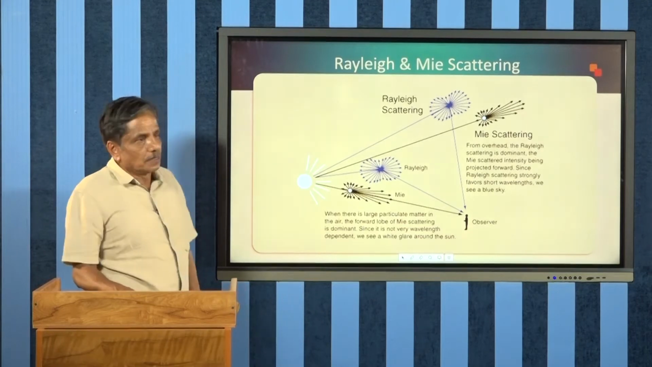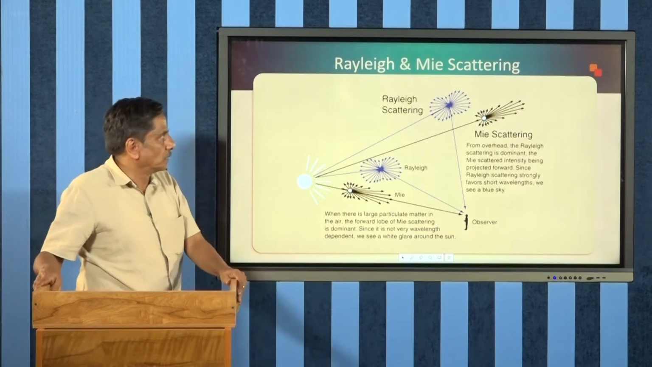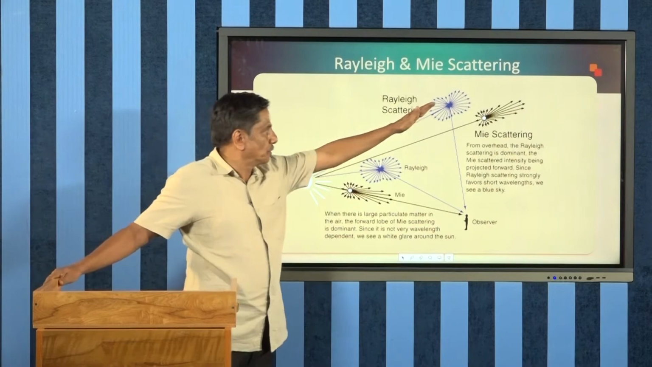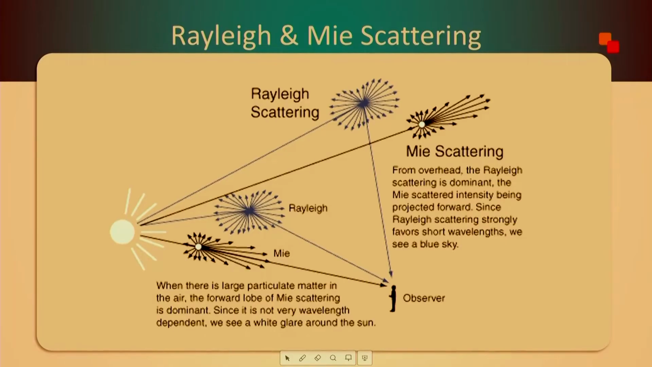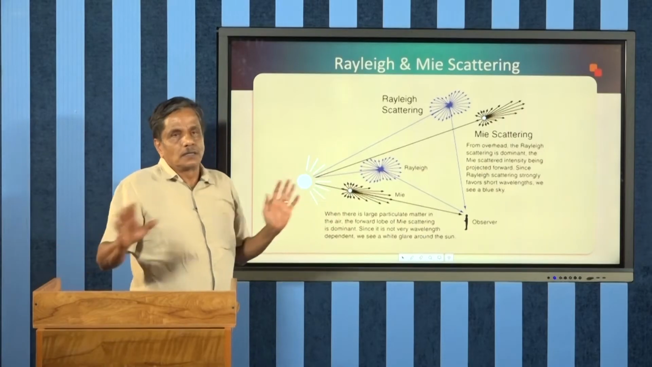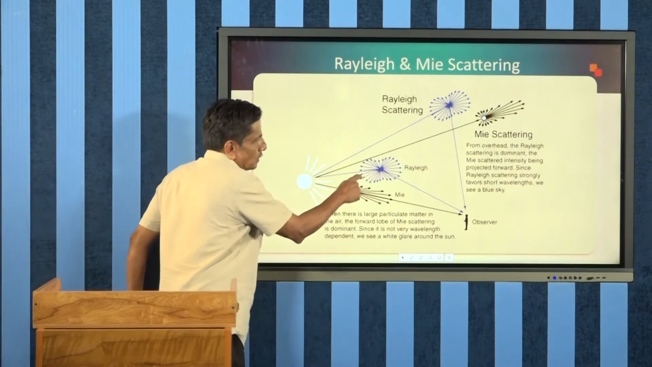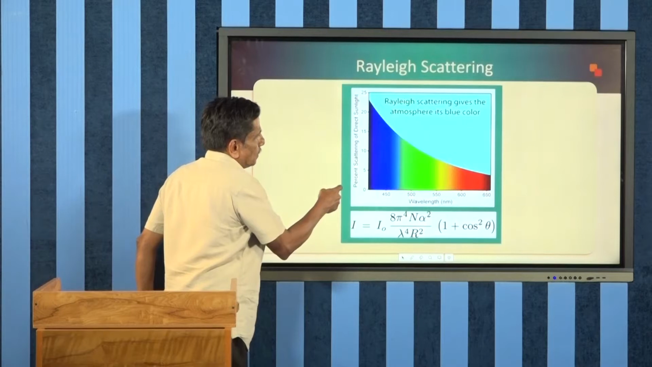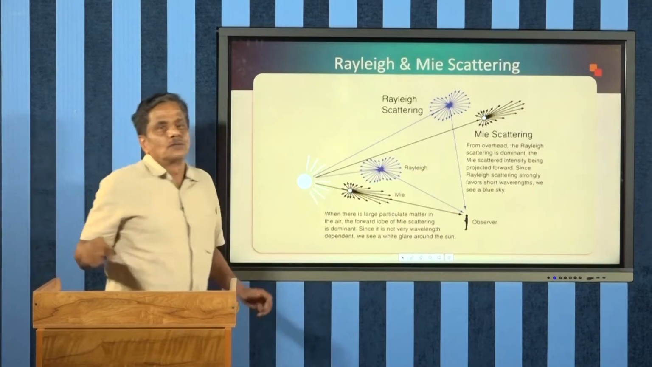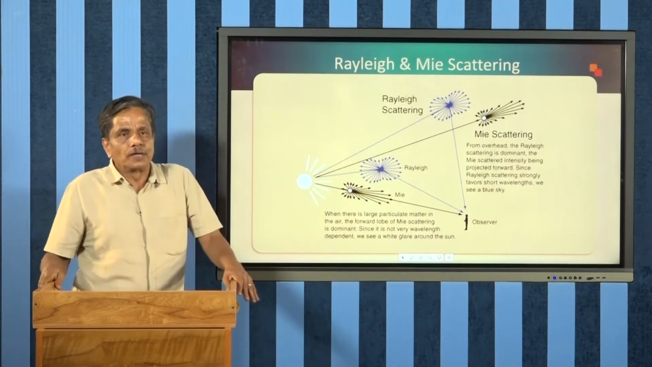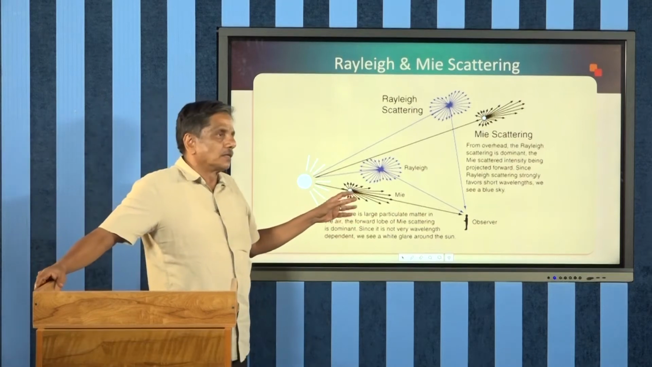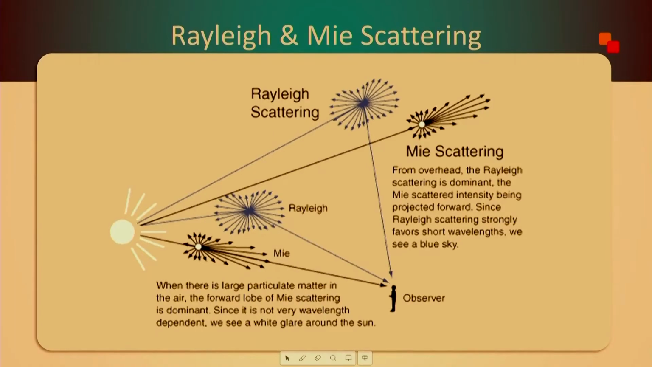So, this is Rayleigh scattering. This is a comparison between Rayleigh scattering and Mie scattering. Rayleigh scattering is molecular scattering and Mie scattering is particle scattering. Therefore, you can see that in Rayleigh scattering, the scattering is in all directions, but Mie scattering is in the forward direction. Therefore, there is a substantial difference.